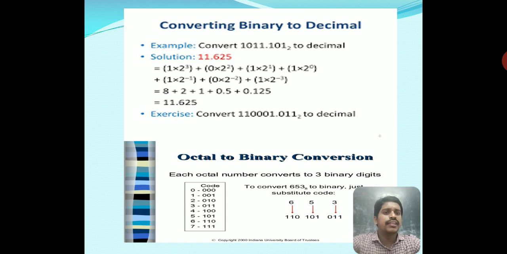110 is equal to the value 6, 101 is equal to the value 5, and 011 is equal to 3. These are the conversions for octal to binary.